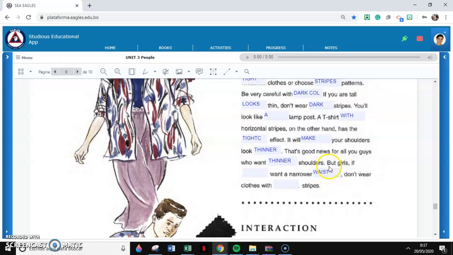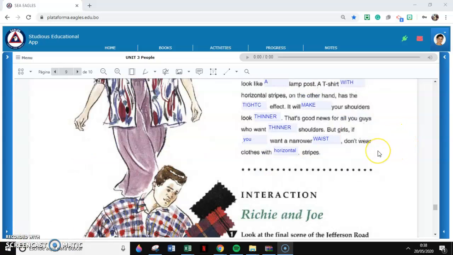And then to finish, bad girls, if you want a narrower waist, don't wear clothes with horizontal stripes, right? Okay, let's move on.